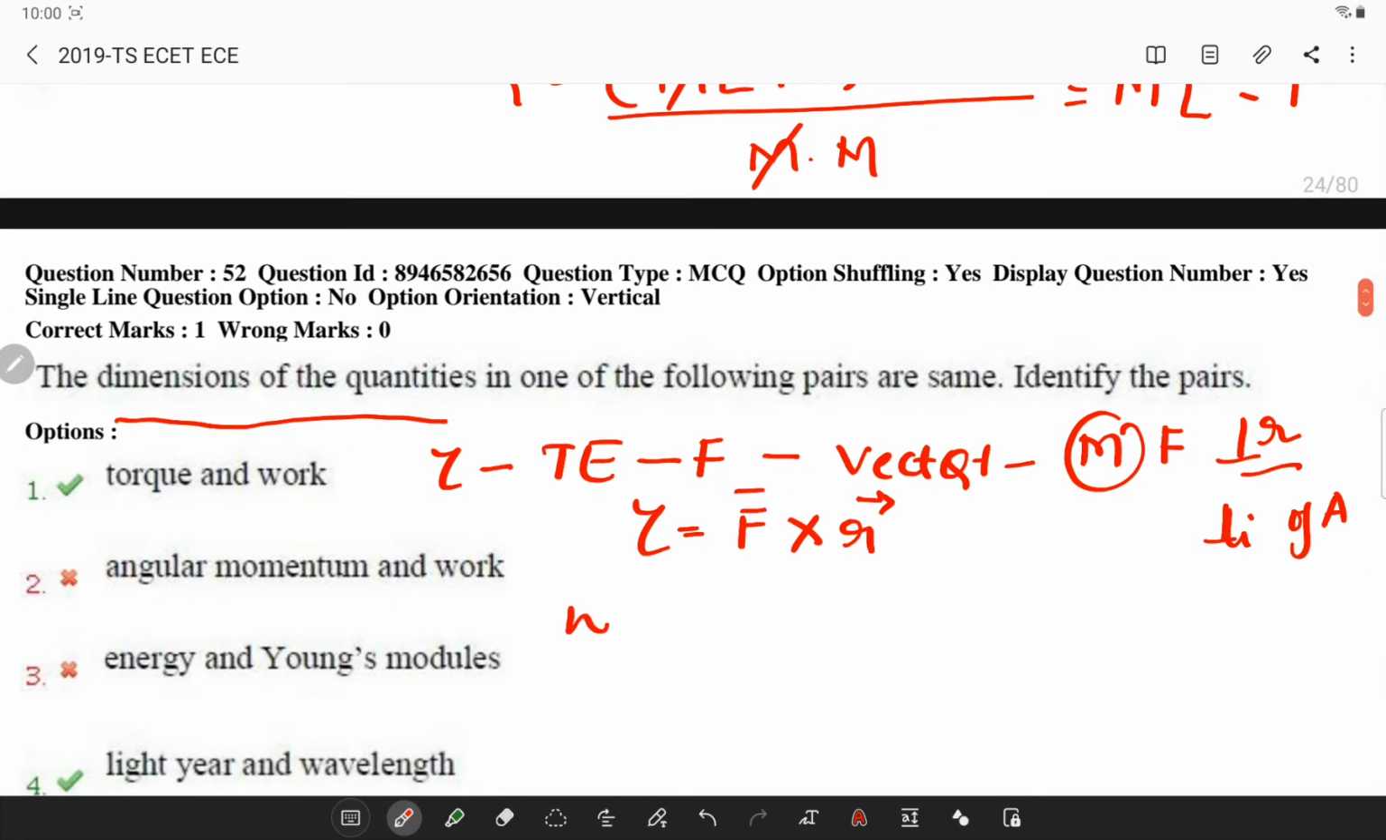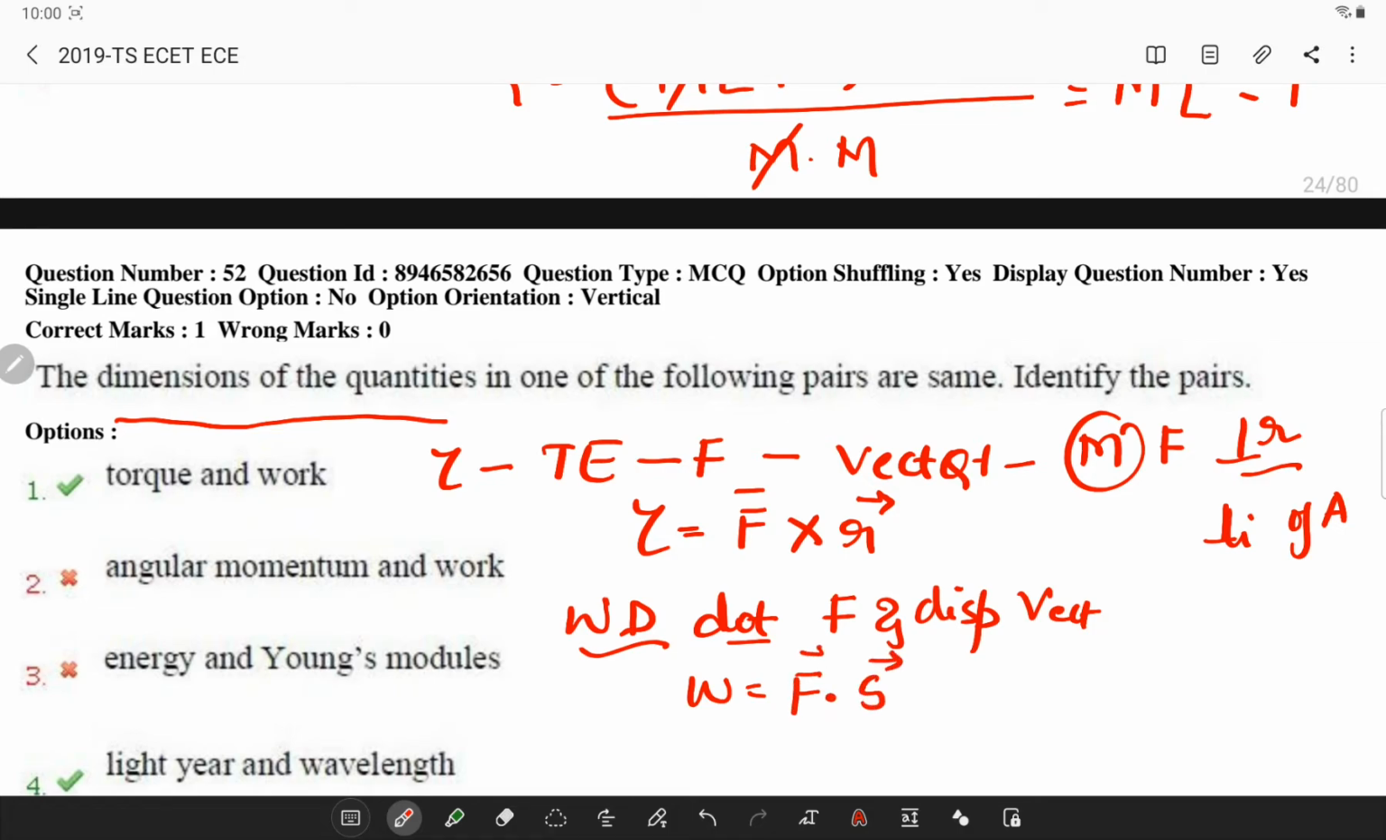Now what is the formula of work done? So work done is basically the dot product of force and displacement vectors. So work done is simply force into distance. As this is a scalar, we will be having F into S into cos theta.